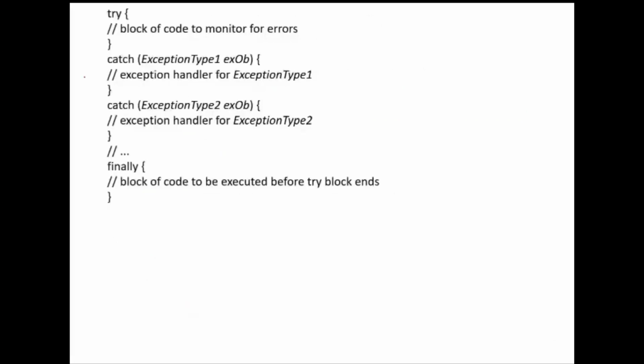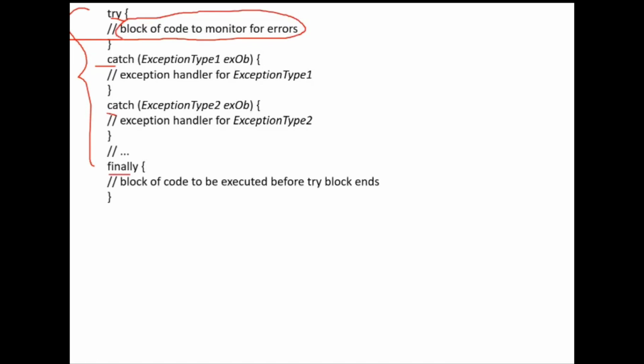This is the try block, and then the catch block, and then finally. This is the structure you have to write: first the try block. Within this try block, the statements which may cause an exception are all written.